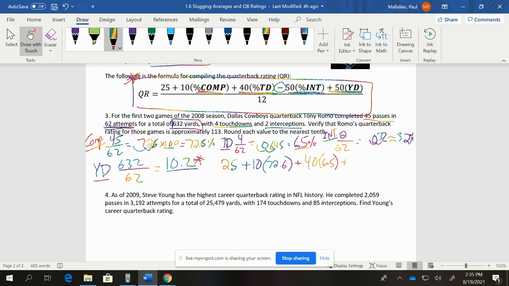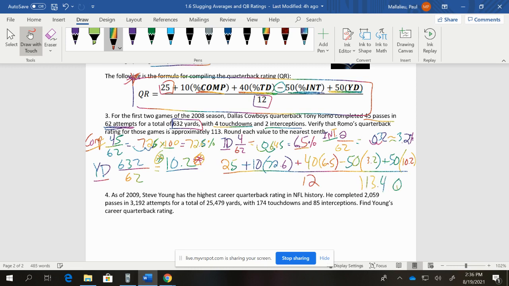And then we have to subtract our 50 times 3.2, because you don't want to throw interceptions. And then we're adding our last step, which is our yards, and that's 50 times 10.2. All right, so this is the only one you have to be a little careful of, because all the other percentages, that one's not, so it is a little different. All right, and then we divide by 12, so that's the same base here. So we put all that in the calculator, and we see that that's